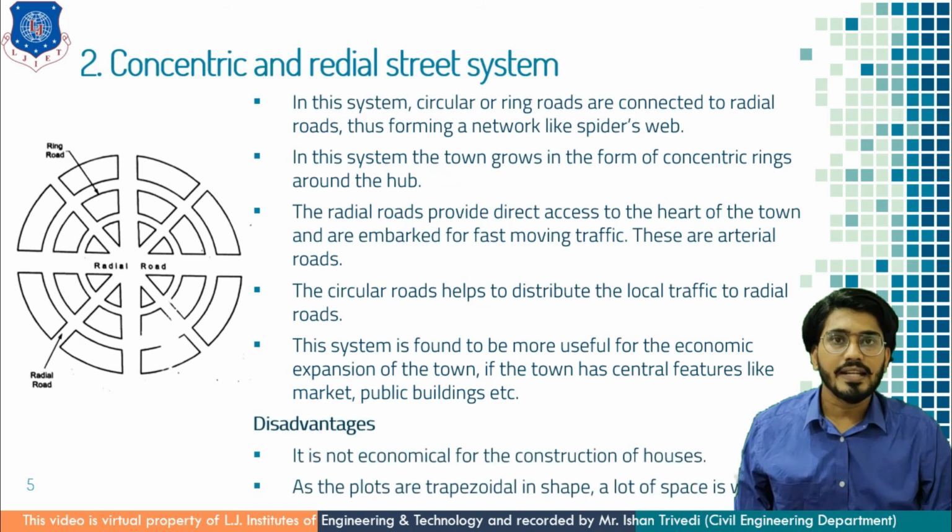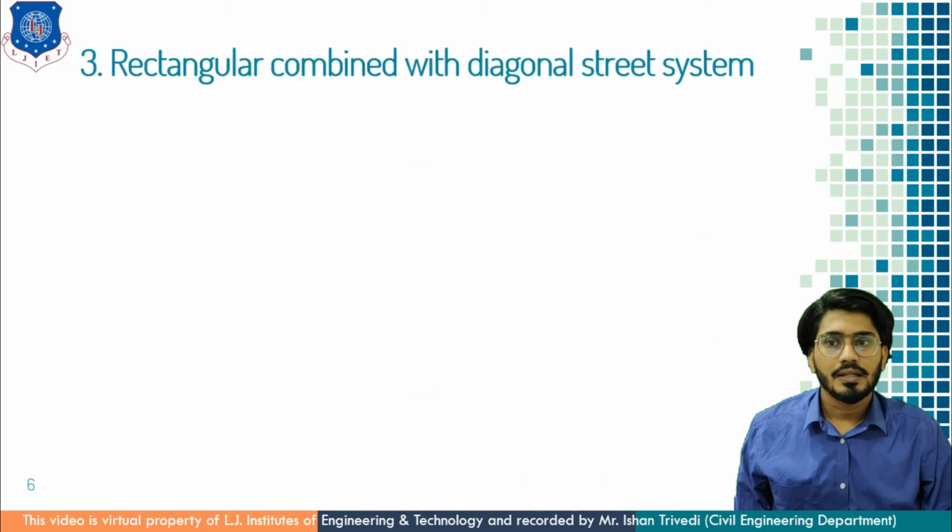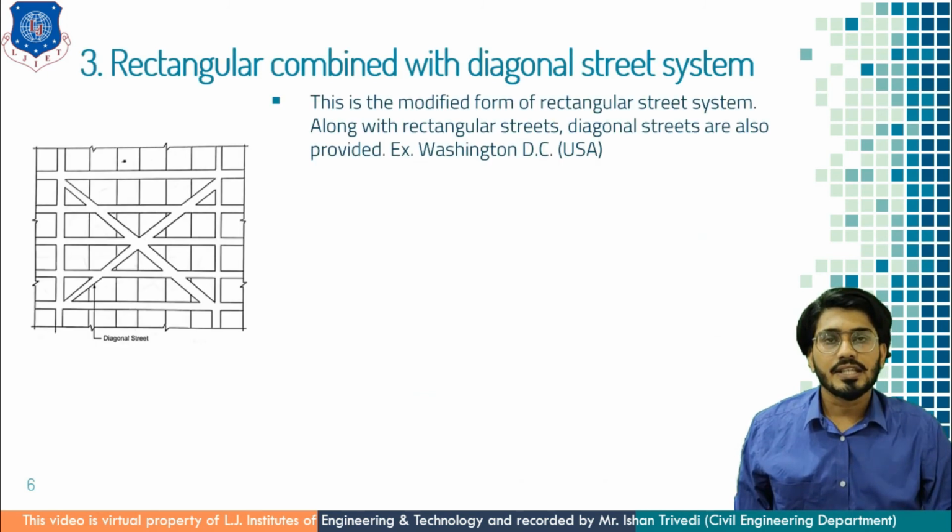Now understand the disadvantage of this concentric and radial street system. This system proves uneconomical for the building of houses, as the plots are of trapezoidal shape and you cannot utilize the space of that particular area, and ultimately there is wastage of land in the urban area. Next is the rectangular combined with diagonal street system. This is the modified version of the rectangular street system.